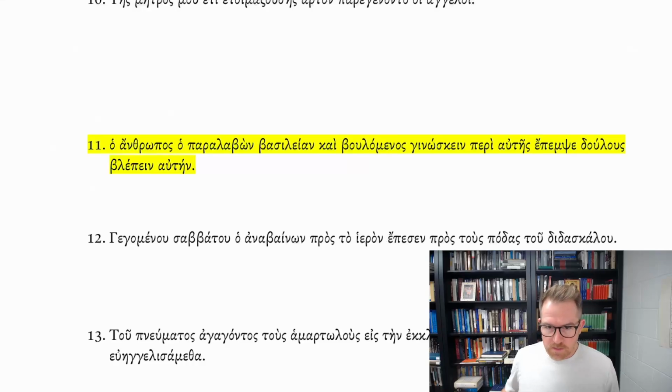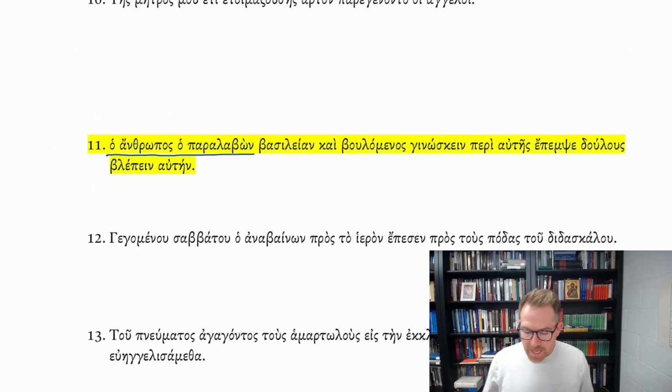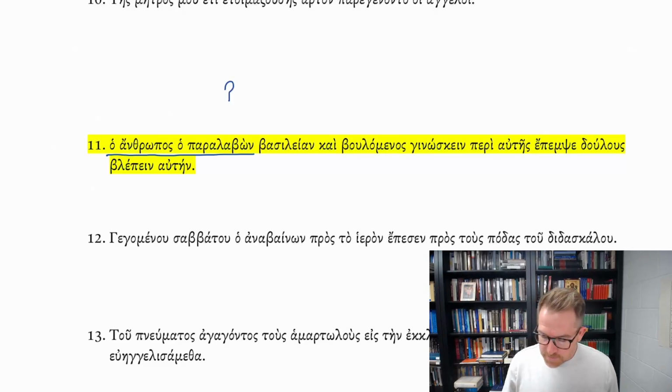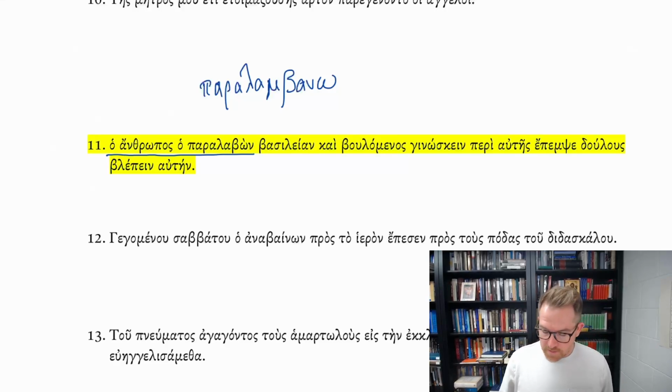So in this instance, we have the subject, ho anthrōpos ho paralabōn. Now, paralabōn is a present active, it's not present active, it's aorist active. It's from paralambanō. And so that paralambanō, paralab, there's a stem change. And so this is one of those second aorists.